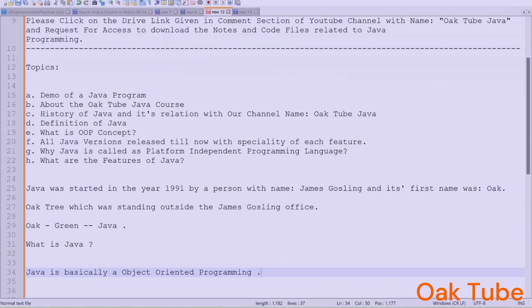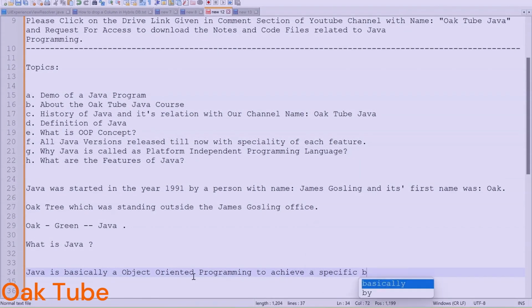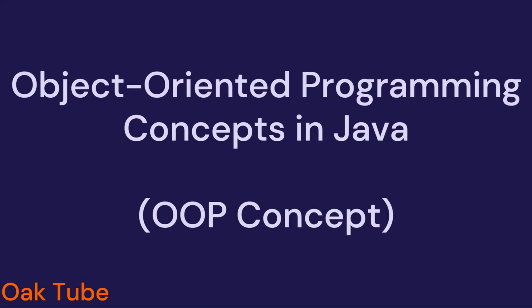So we can safely write: Java is basically an object oriented programming language used to achieve a specific business need. I hope till this point it is clear to you what the definition of Java is.